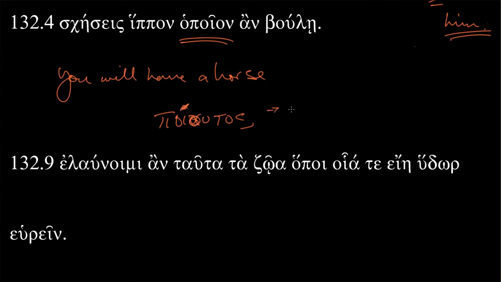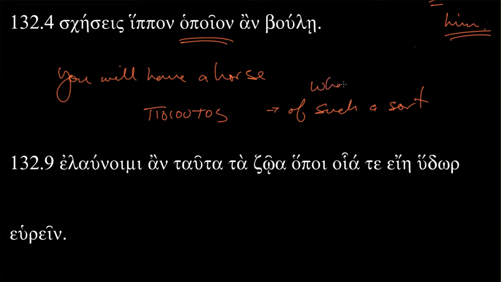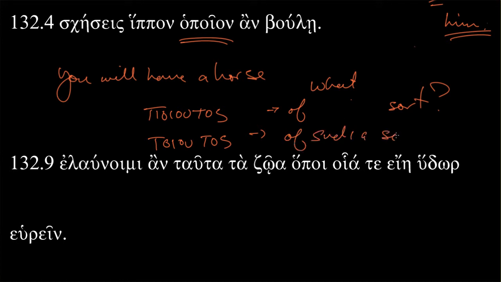Sorry, let me erase this and start over. Poios was of what sort? This was a question word. And then its closely related toiutos was of such a sort.